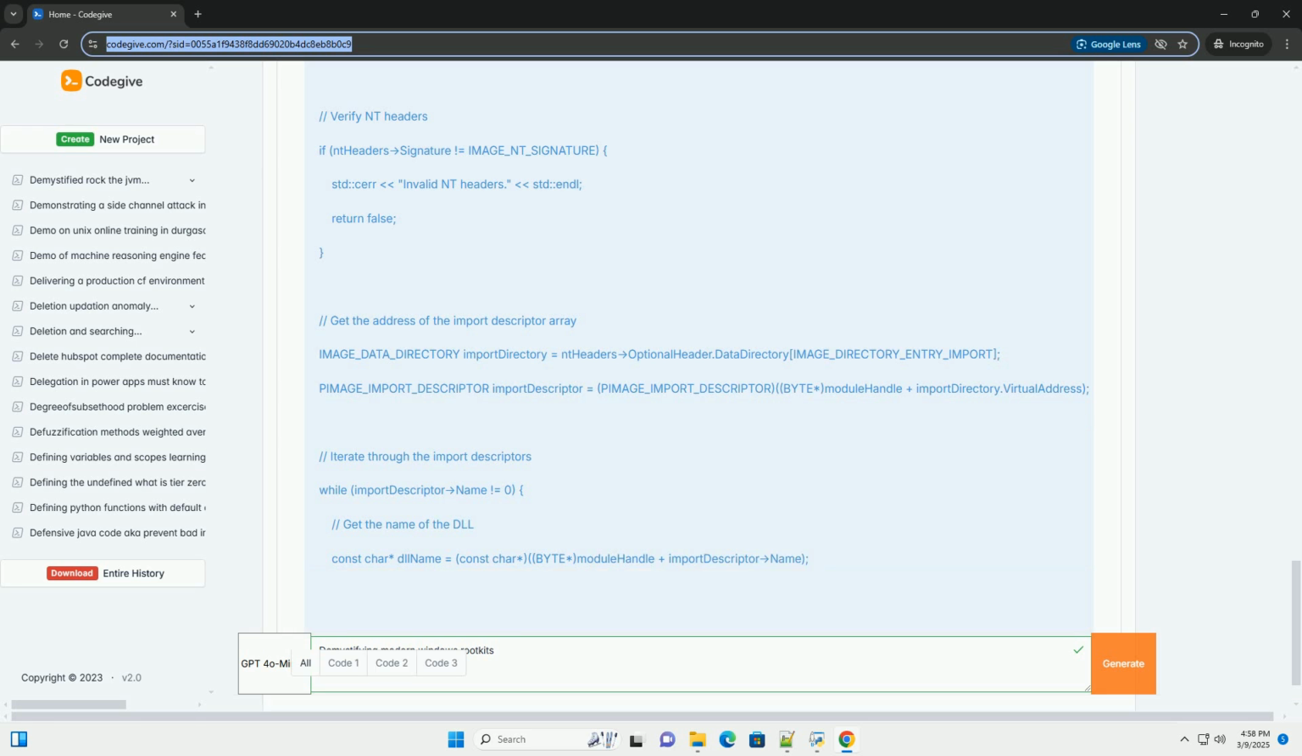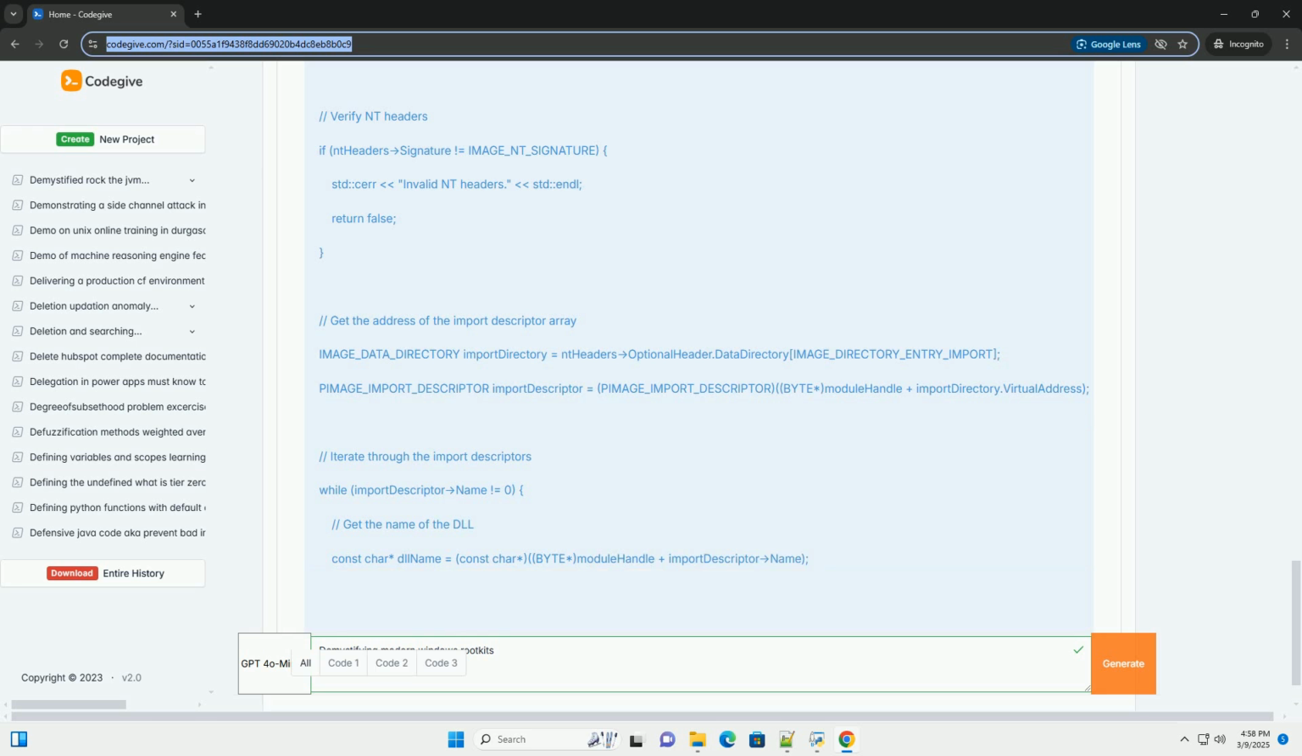3. HookedZwCreateThreadEx, our hook function. It prints a debug message and then calls the original ZwCreateThreadEx function. You would insert your malicious logic here, for example, modify thread creation parameters or log thread creation events.